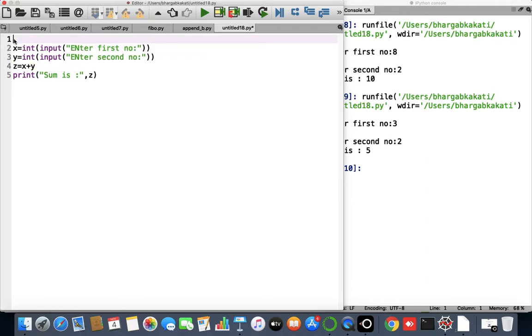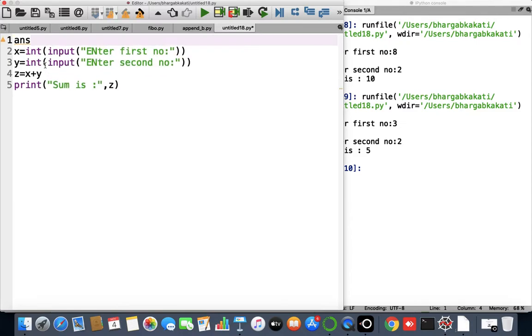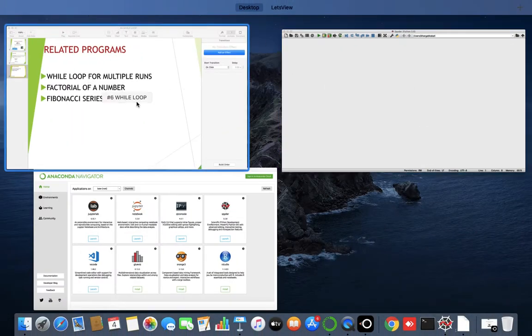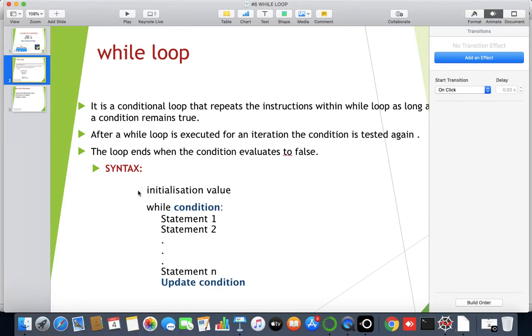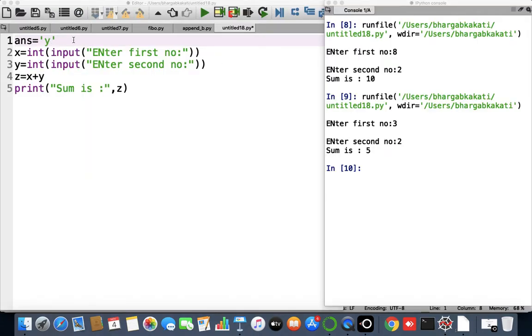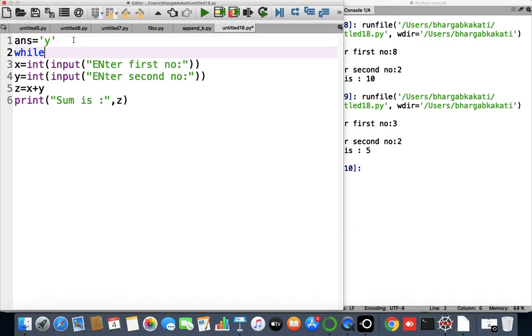So before running the program, we can take any variable. Let's say the variable name is ans. Ans stands for answer. Ans equals, let's say we have initialized it to y. This is the first part of the syntax of the while loop. Now what does the first part of the while loop syntax say? The first part says that we'll have an initialization value. What is the initialization value in this case? The initialization value in this case is y. Okay, after that we will write while ans equals small y or ans equals capital Y.